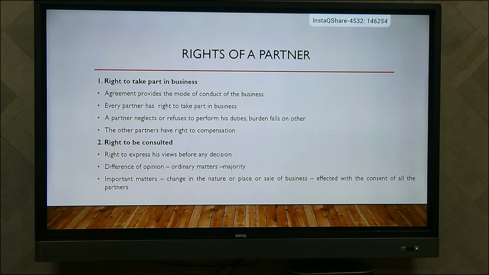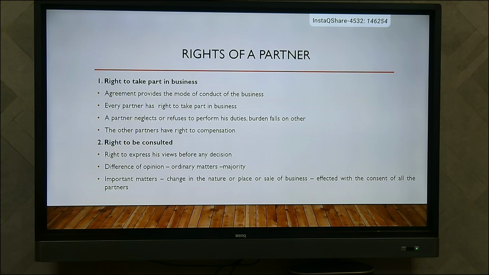So next we are going to see the rights of a partner. First, the right to take part in business. Each and every partner has the right to take part in the activities of the business. The agreement provides the mode of conduct of the business. So every partner can take part.